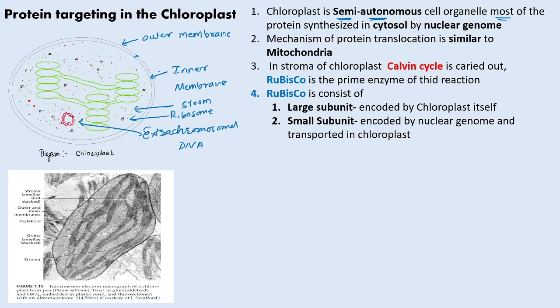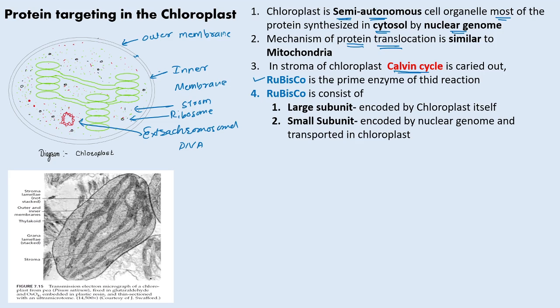Most of the proteins are synthesized in the cytosol by the nuclear genome and then transported into the stroma or the thylakoid lumen of the chloroplast. The mechanism of protein translocation of the chloroplast is similar to the mitochondria. As we know, in the stroma the Calvin cycle is performed in the presence of the Rubisco enzyme.